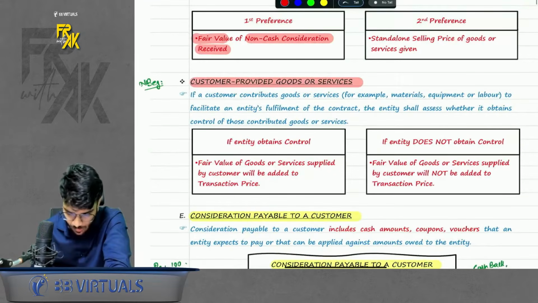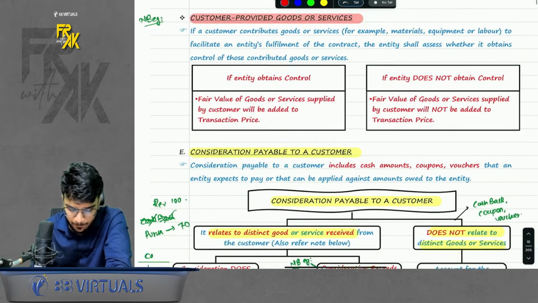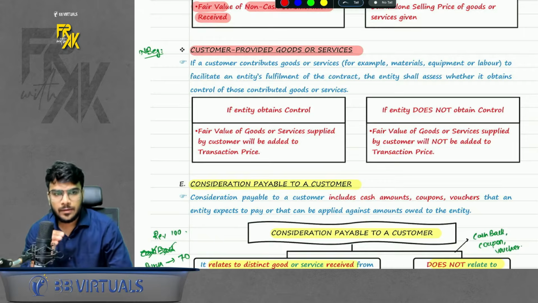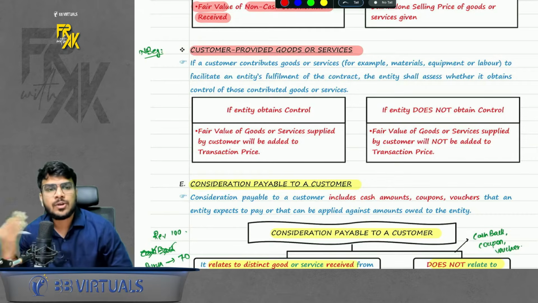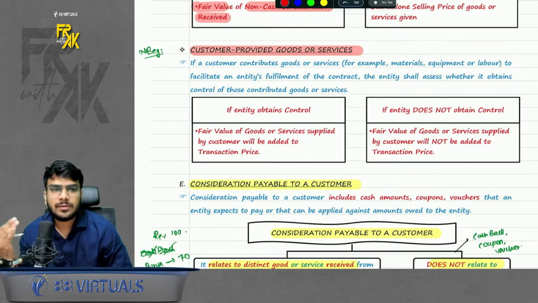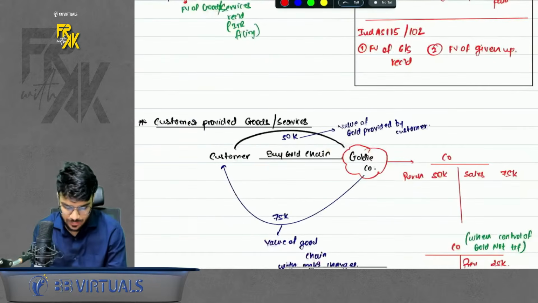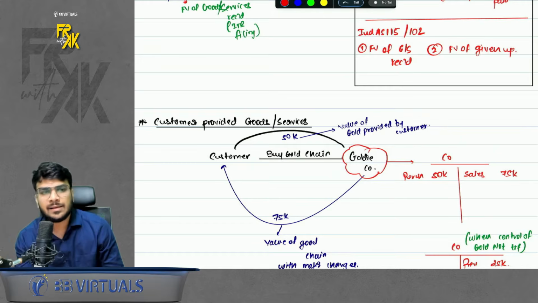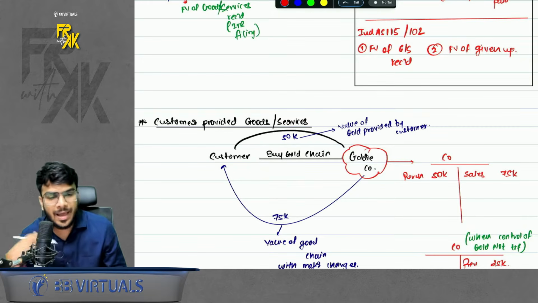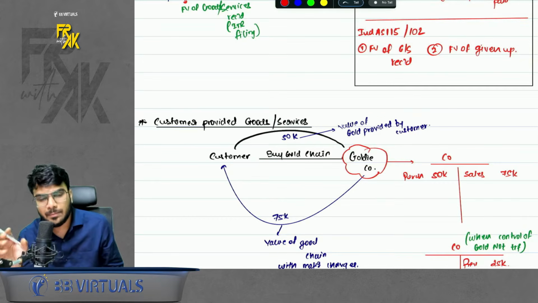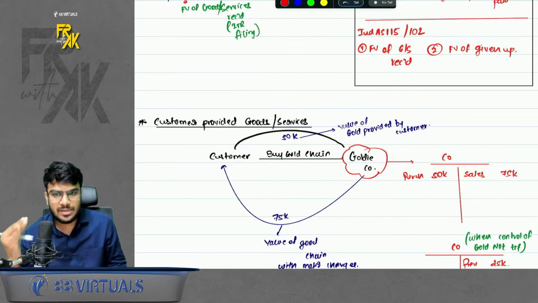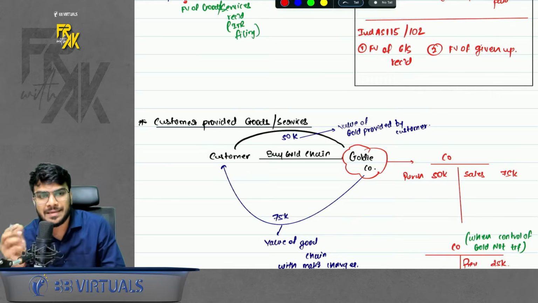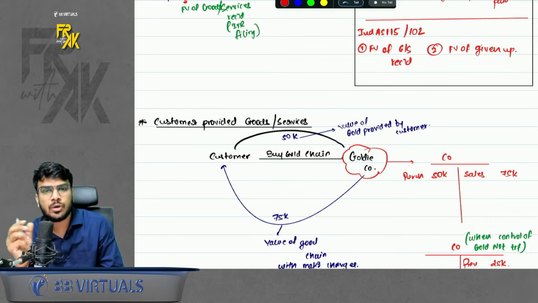Then the next point is customer provided goods or services. What is the meaning of this? Sometimes what happens is the customer itself provides the raw material so that the company can give the services. For example, I have some gold. I deliver my gold to the company and ask the company to make a gold chain out of it. So I am providing the raw material, and the company is delivering the gold chain out of it. So here, how should this company book the revenue? Should the company book the revenue only for the making charges, or should it book the revenue on a gross basis?